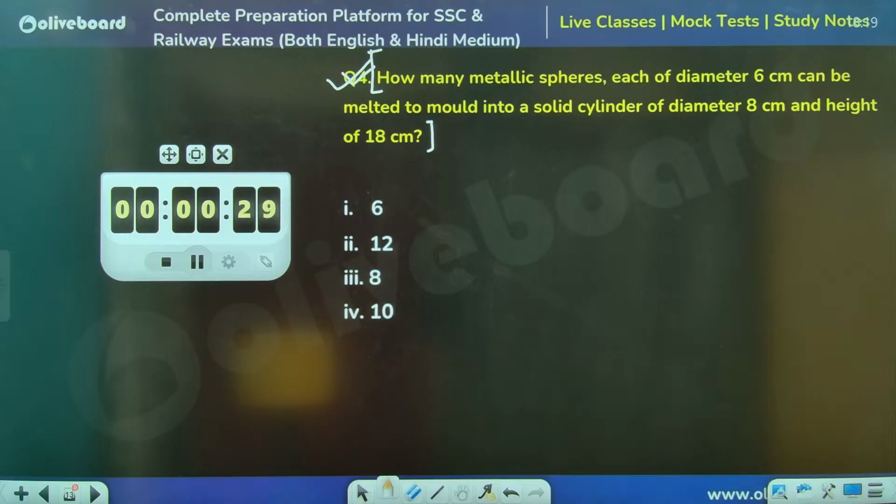How many metallic spheres, each of diameter 6 centimeter, can be melted to mold into a solid cylinder of diameter 8 centimeter and height of 18 centimeter?